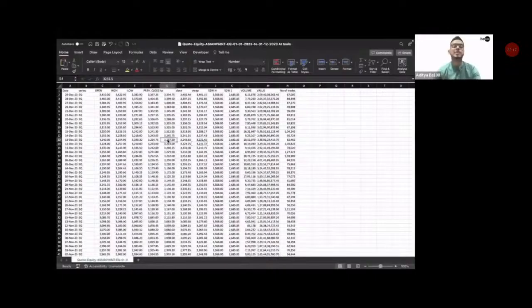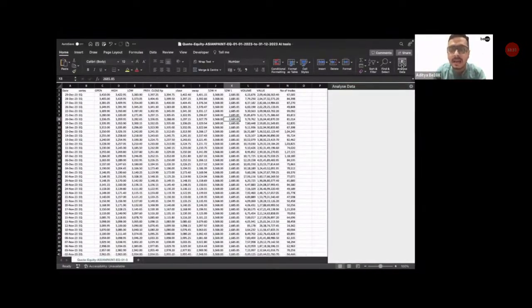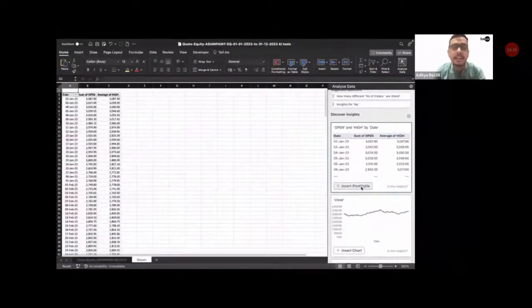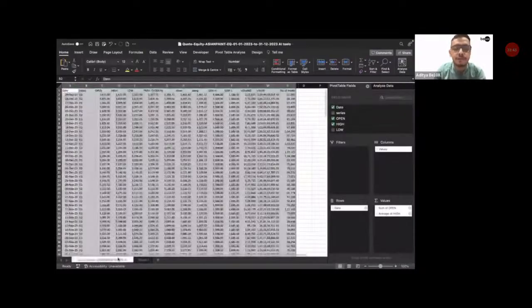Okay, so if you would want to do something like this, guys, I'm not talking about the Stone Age era of using the earlier versions of Microsoft which does not have AI. I'm talking about AI enabled Microsoft. If I have that, I can simply click on the Analyze Data button over here, and once I do that, within a few seconds, I have all of this analysis right here in front of me, and I simply click on Insert Pivot Table. I have this entire pivot table made in a matter of few seconds.